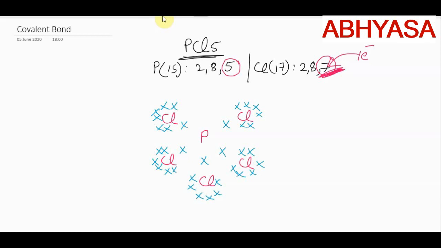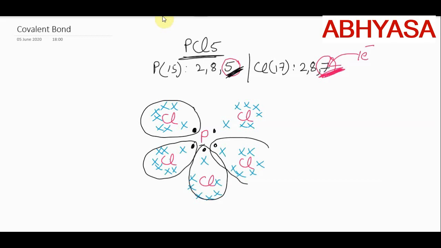Now if chlorine is contributing 1 electron towards the phosphorus, phosphorus also contributes 1 electron. Same towards this chlorine and the remaining chlorines also. And phosphorus utilized all its valence electrons during the formation of PCl5. So now count the number of electrons. Chlorine is getting its octet configuration, 7 plus 1, 8. And this chlorine too. All the chlorines are getting octet configuration.